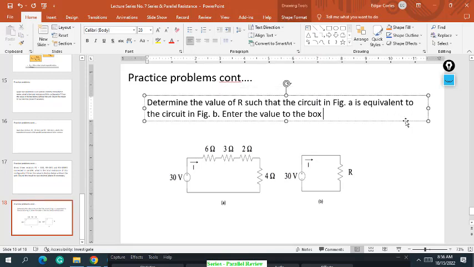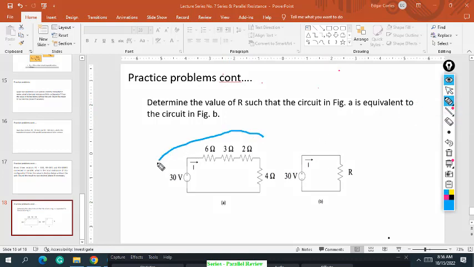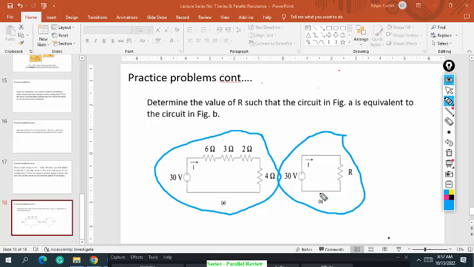Determine the value of R such that the circuit in figure A is equivalent to figure B. What you are looking for is the R equivalent. Note that these are connected in series. It may look confusing because it is bent, but it is just a wire that was bent, so it is still in series, unlike the parallel ones, which branch. This one is in a single loop.